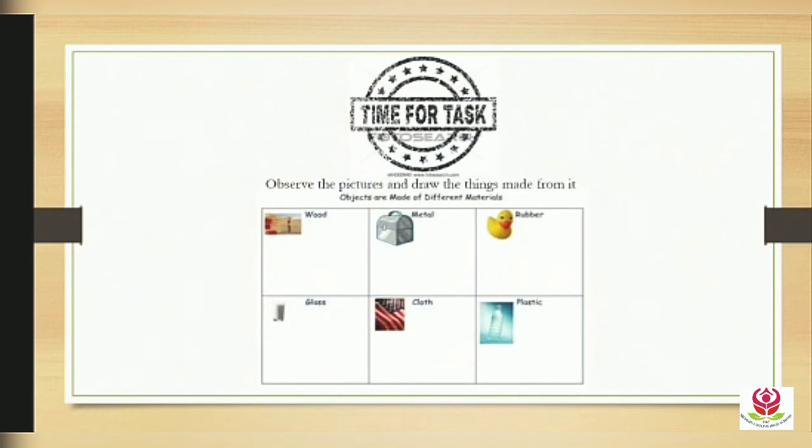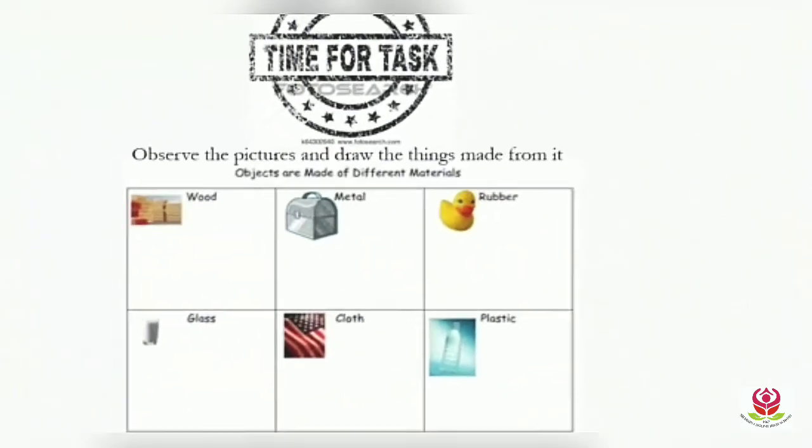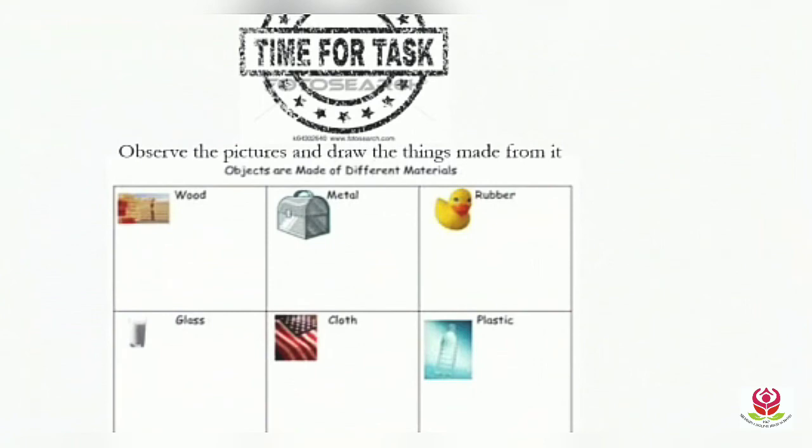So now it's time for the task. This is an assignment for you. You have to observe the pictures and draw the things made from them, as we have learned now. First one is wood, metal, rubber, glass, cloth, plastic. So you have to draw the things made from wood, made from metal, made from rubber, made from glass, made from cloth and made from plastic.